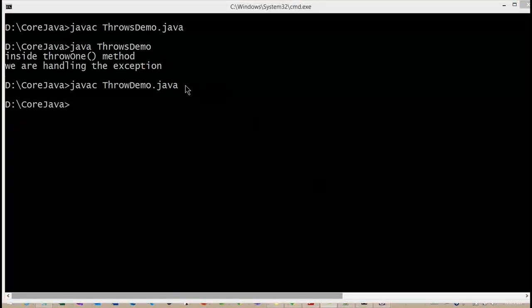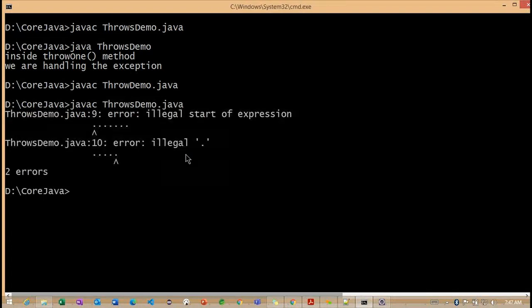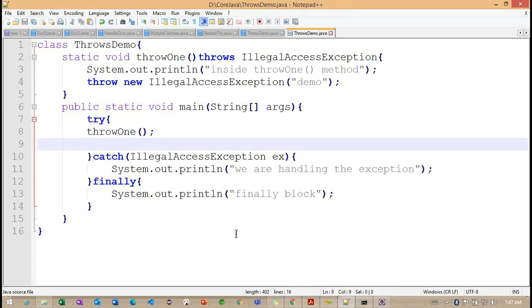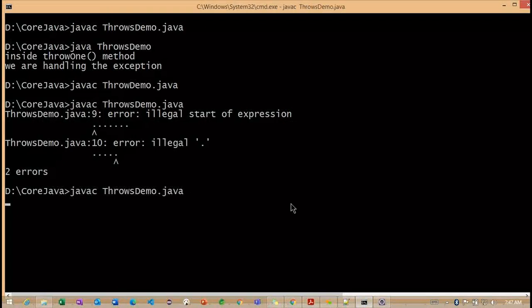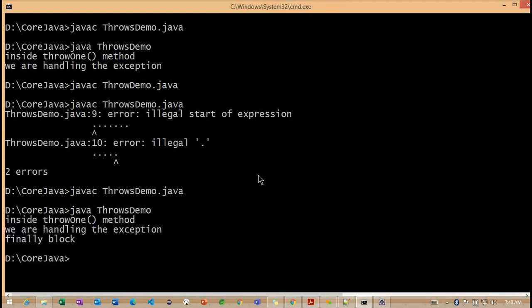So javac close demo.java. Let me compile one more time and run close demo. Now you can see, after executing this particular catch block, we are executing the finally block. Getting the point? So this is the way we can work with this particular finally block here.